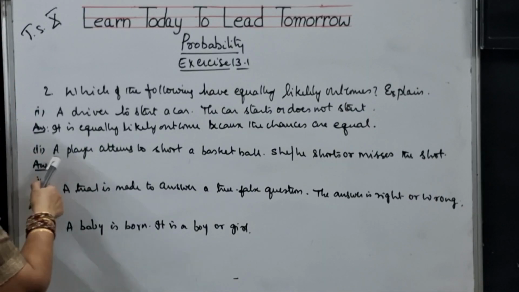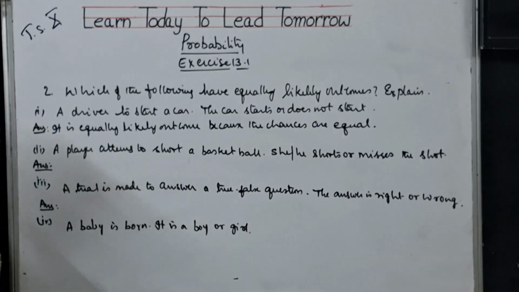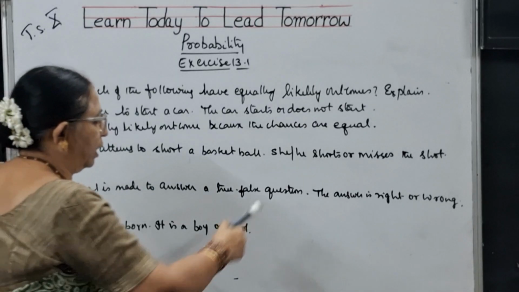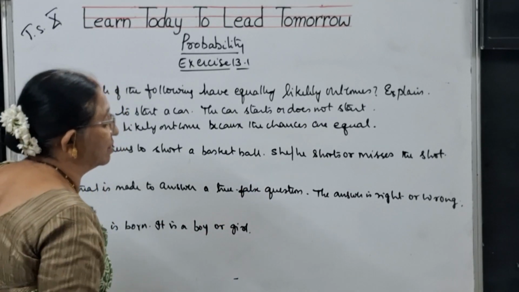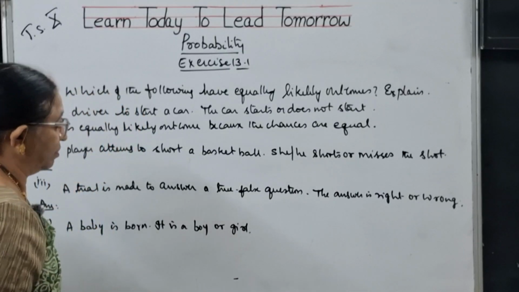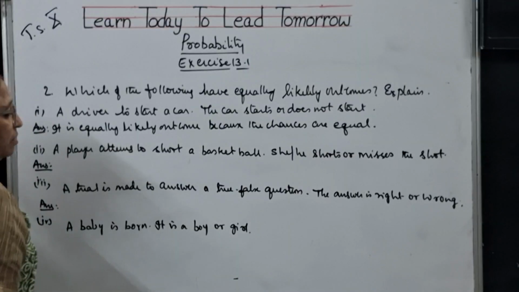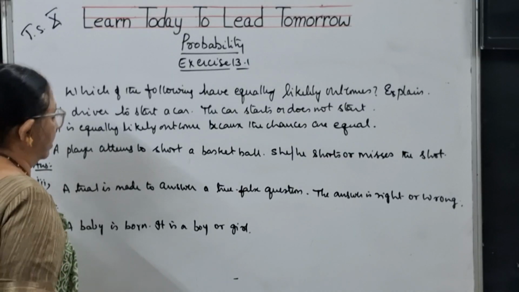Now the second one, a player attempts to shoot a basketball. She or he shoots or misses the shot. Whether she can or he can shoot it or misses the shot. See, here also the probability is equal. Chances are equal.